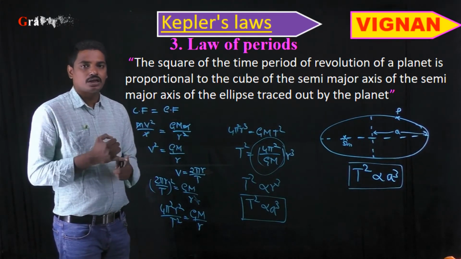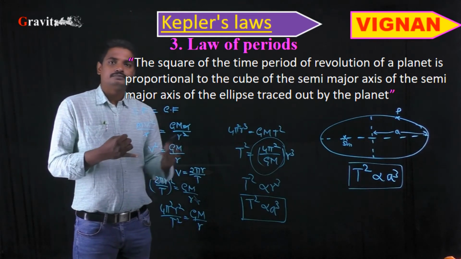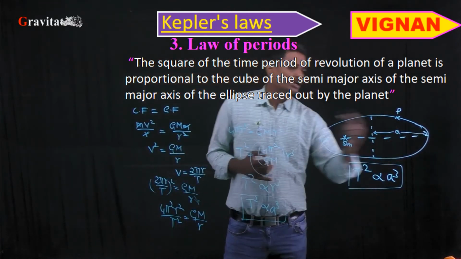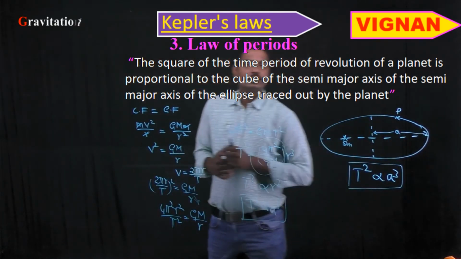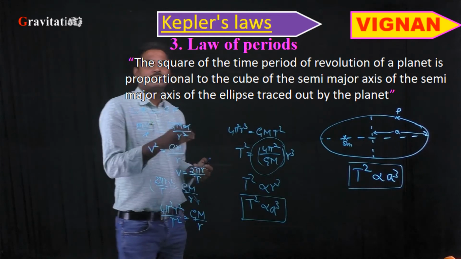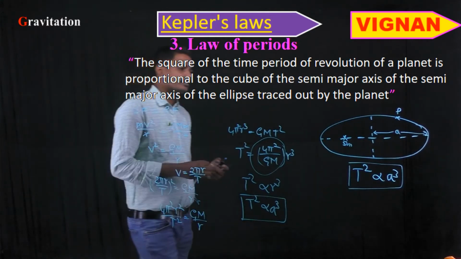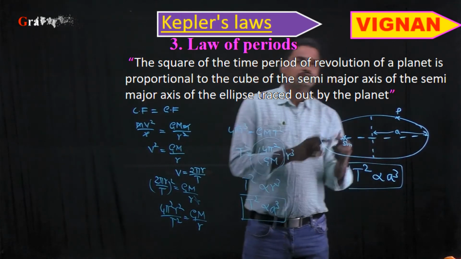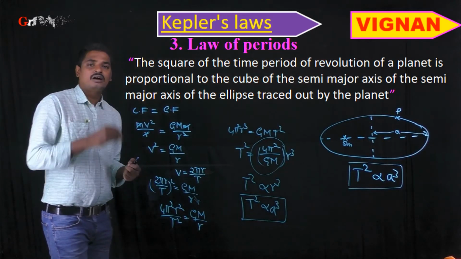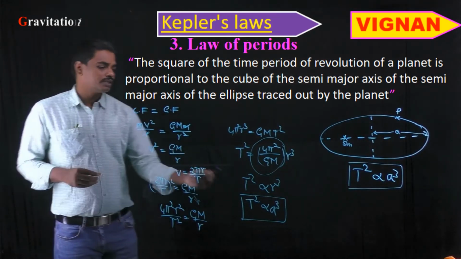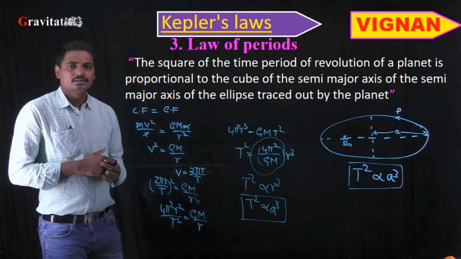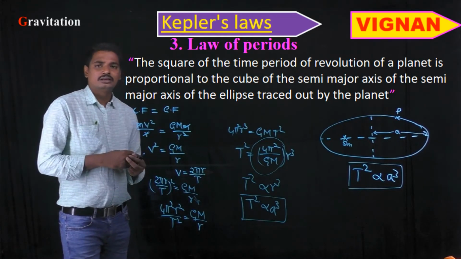First one, Kepler's first law gives the law of orbits, which states that all the planets revolve around the sun in elliptical orbits with the sun located at one of the foci. Next one is the law of areas, which gives that the areal velocity remains constant, which means the line joining the planet to the sun sweeps equal areas in equal intervals of time. And the third one is the law of periods, which gives us that the square of the time period of revolution is directly proportional to the cube of the semi-major axis. Right? So these are the three Kepler's laws.